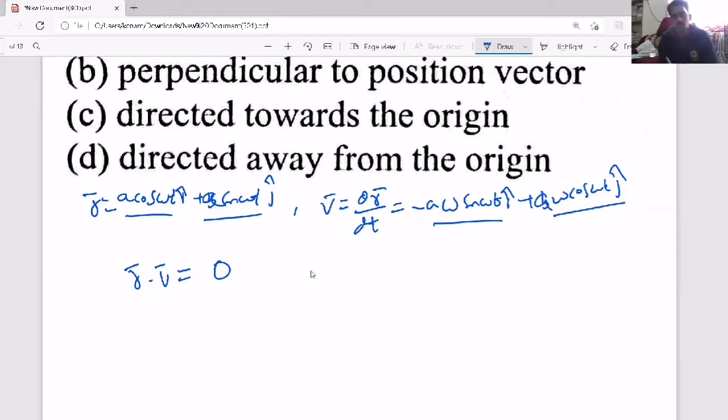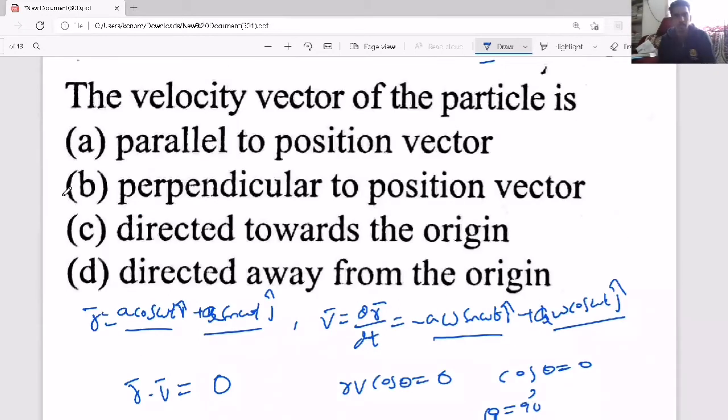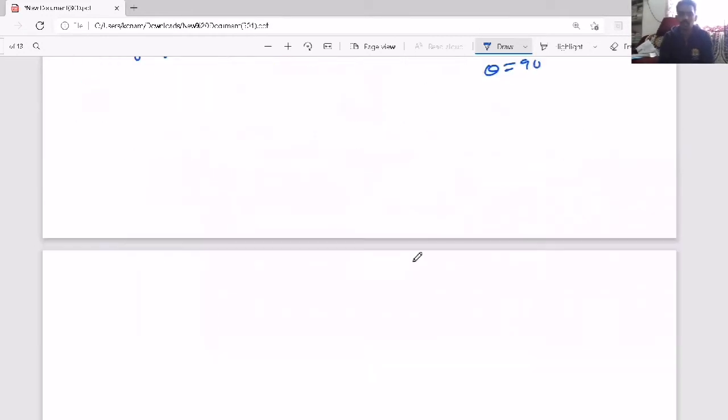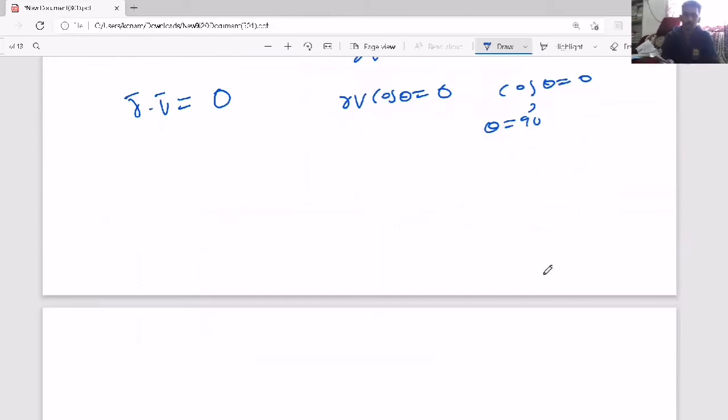So both vectors' dot product 0 means, that is AB cos theta 0. That means cos theta 0, that is theta how much? 90 degrees. If two vectors are perpendicular, then their dot product must always be 0. So which option will come here? Perpendicular to position vector. So that way the questions can come based on motion in a plane. Simple basic questions.